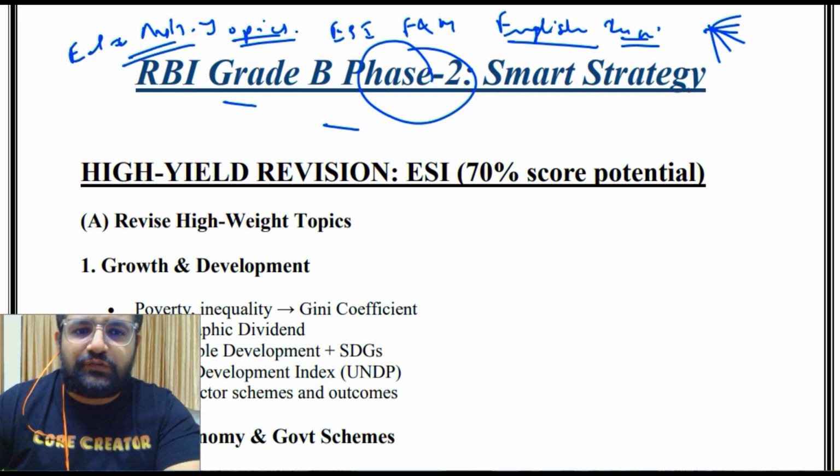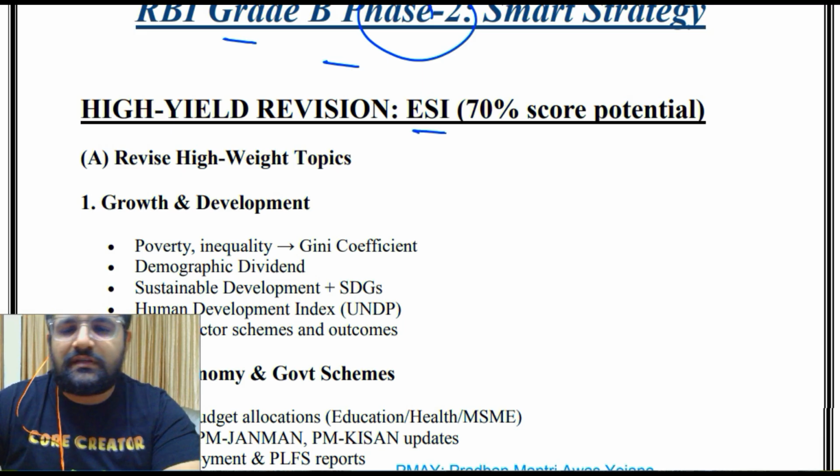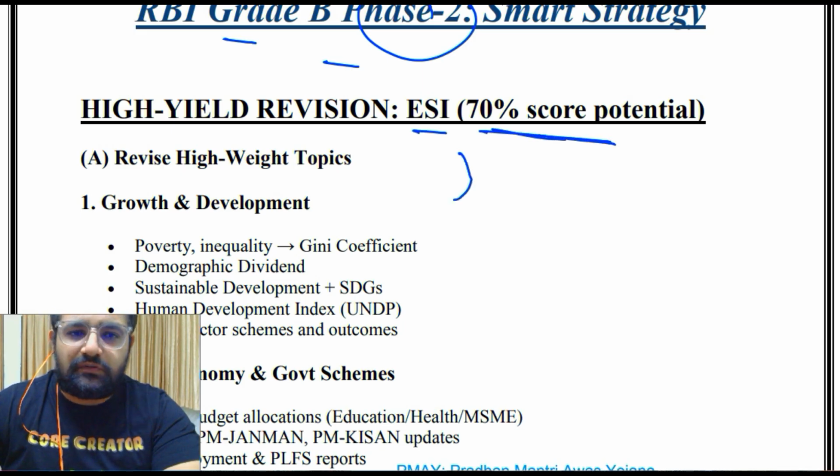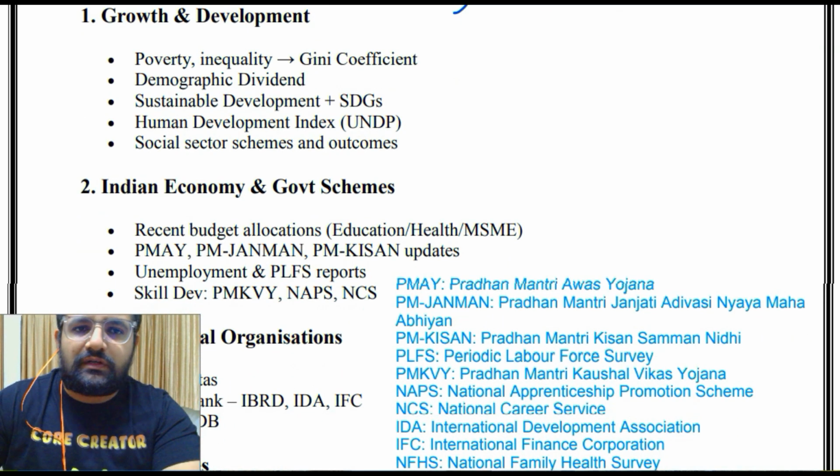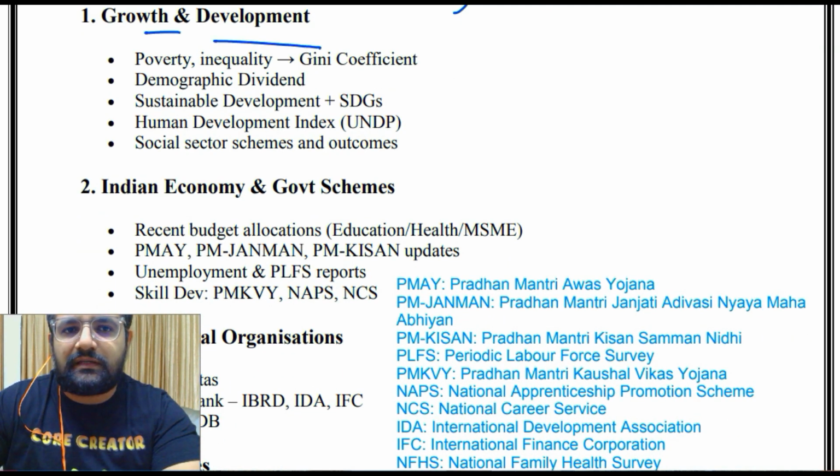So let's start with this high yield revision for ESI. You can easily score high here by focusing on some of the very important points. So what are these points? First of all, growth and development, poverty, inequality. You should definitely focus on some of the important indices.